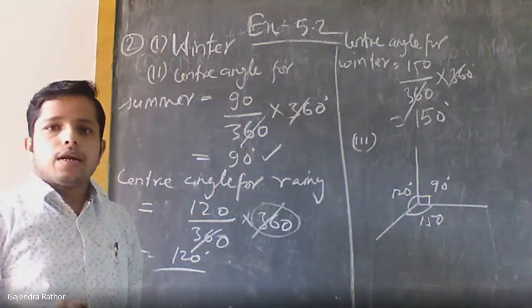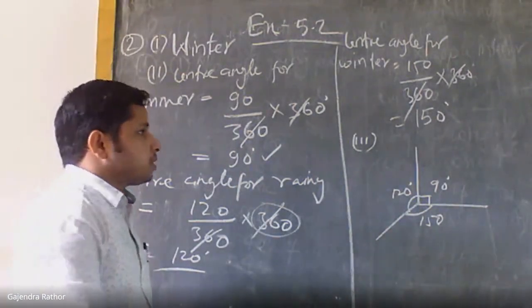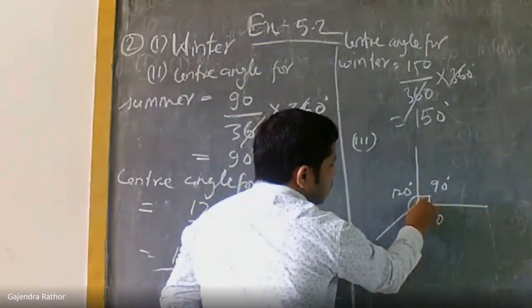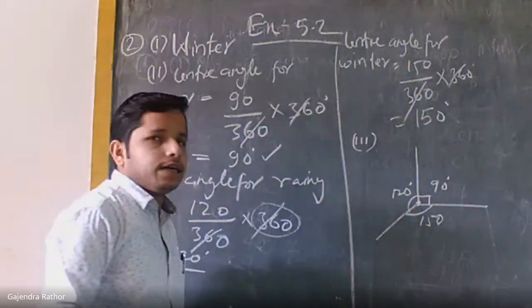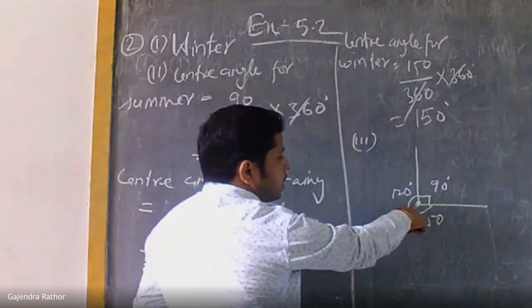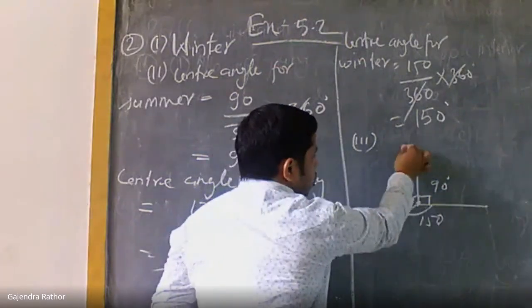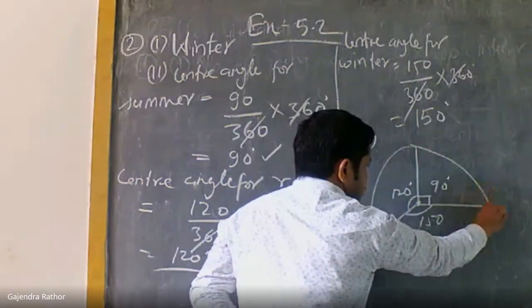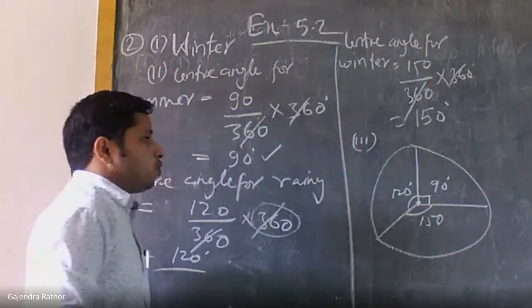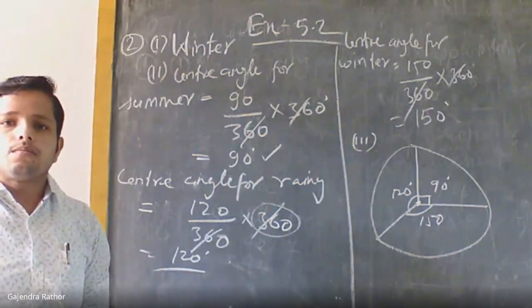After this, by compass we can draw a circle taking this point as the center, like this. So this will look like a pie chart.